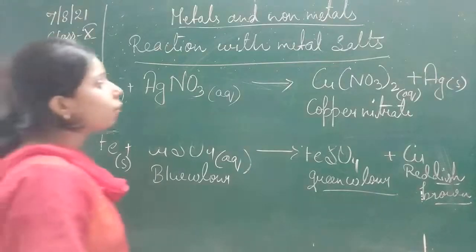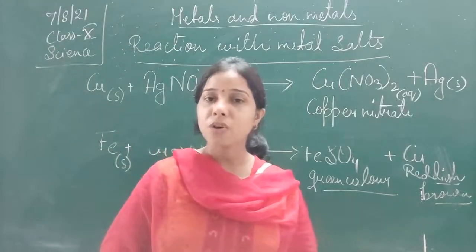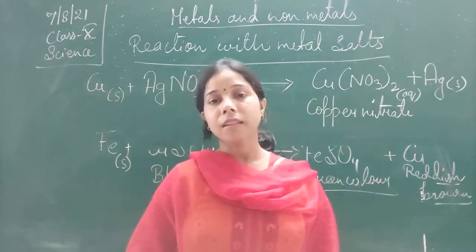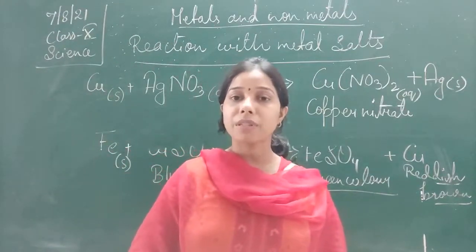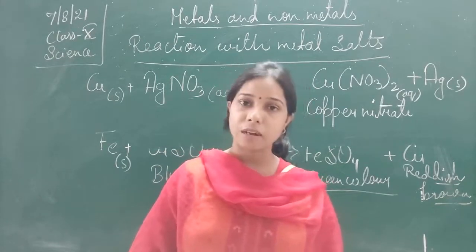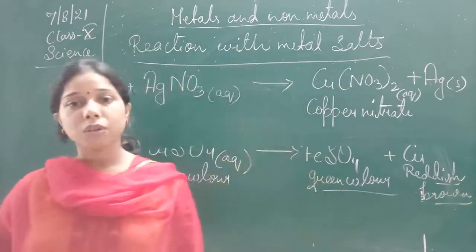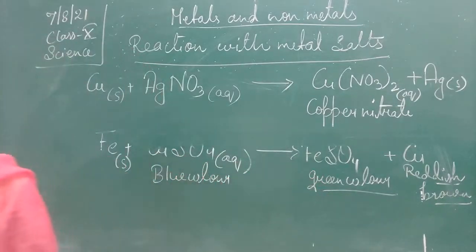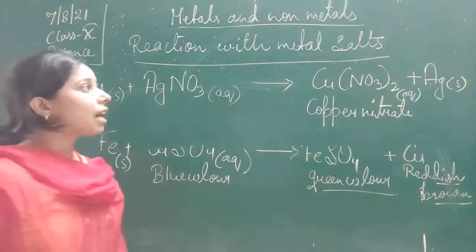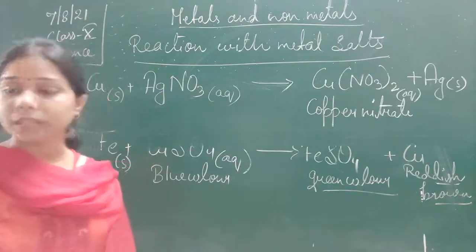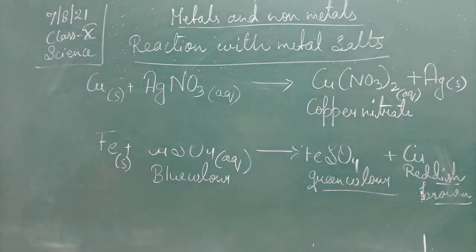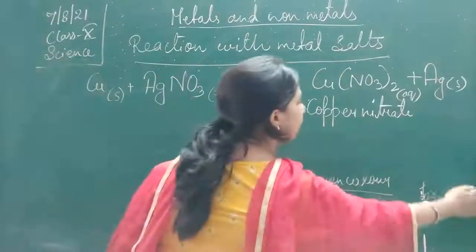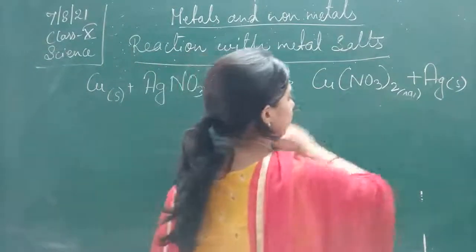So this is how the metal reacts with the salt solution. If the metal is more reactive than the metal in the salt solution, then obviously it will displace the other, less reactive metal and form a new metal salt. Now moving on, we will see the reaction of metals with chlorine: how it reacts with chlorine and what product is formed by the metal when it reacts with chlorine.